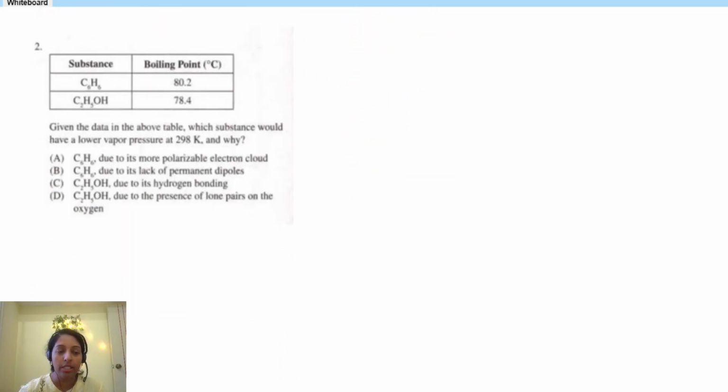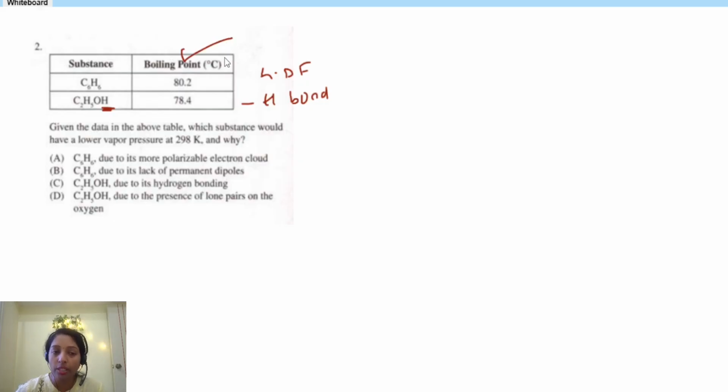Right, and see the next question. They gave C6H6 and C2H5OH. See the boiling point. C2H5OH has hydrogen bonding and C6H6 is non-polar, so it has LDF. As I told you, do not blindly believe the order of hydrogen bond, then dipole, then LDF; it depends upon the molar mass. Boiling point is direct evidence.